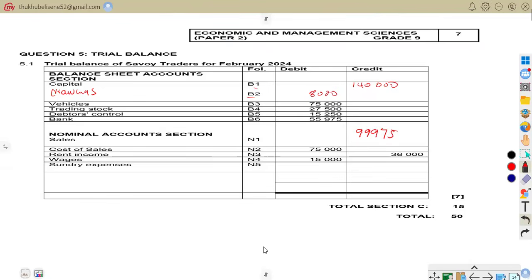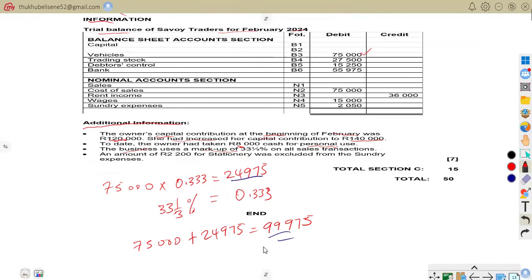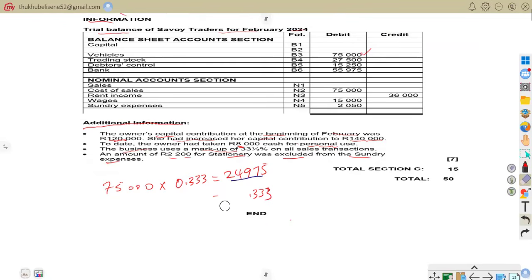So what are we to calculate now? Sundry accounts. Because it says an amount of 2,200 for stationery was excluded from the sundry expenses. So for us to calculate that amount, it is simple: add that to our sundry expenses and then record it.